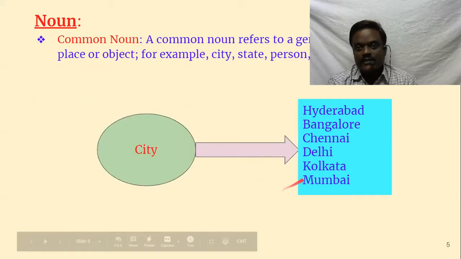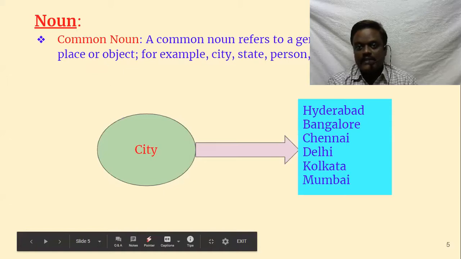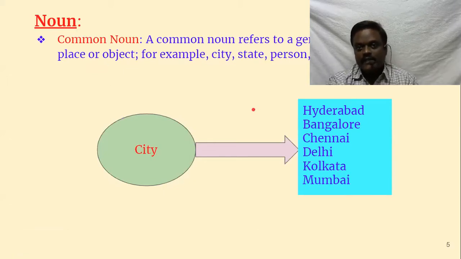Next one, what is a common noun? Let us try to understand what a common noun is. A common noun refers to a general class of person, place, or object. For example, city, state, person, player, book, ball. Then why is it called a common noun? Suppose I say Prasad, Prasad refers to only one person.